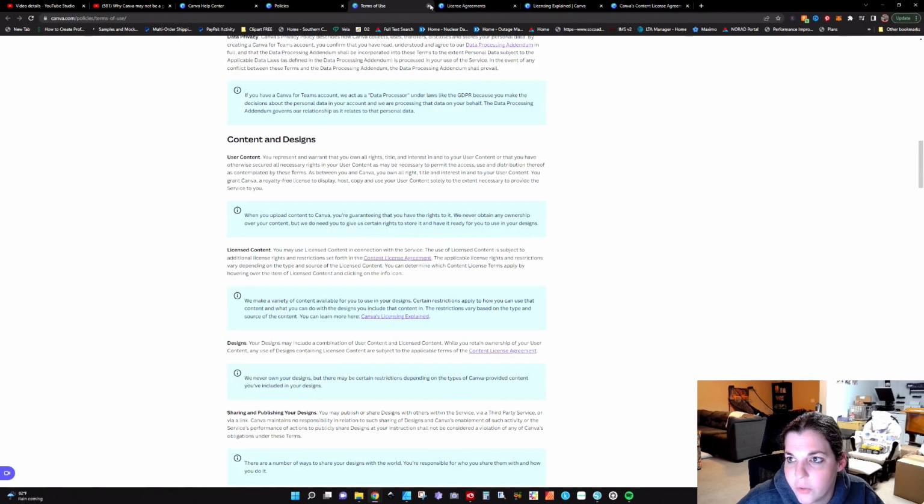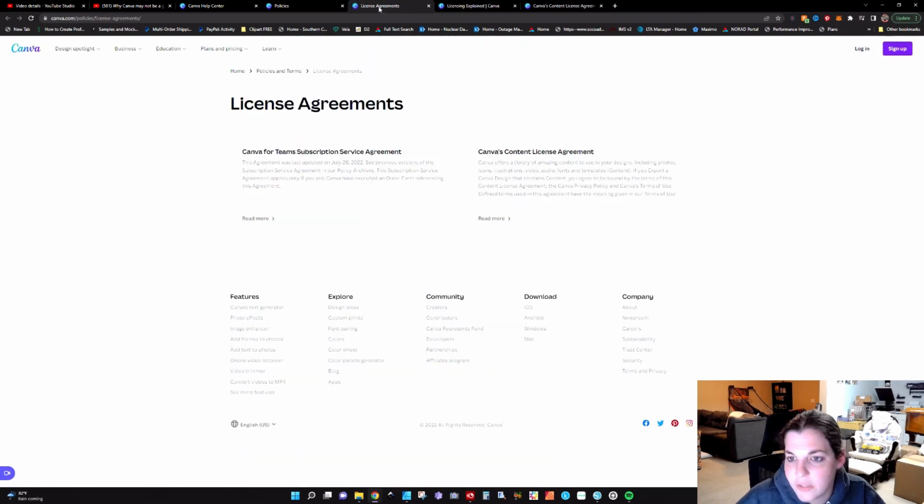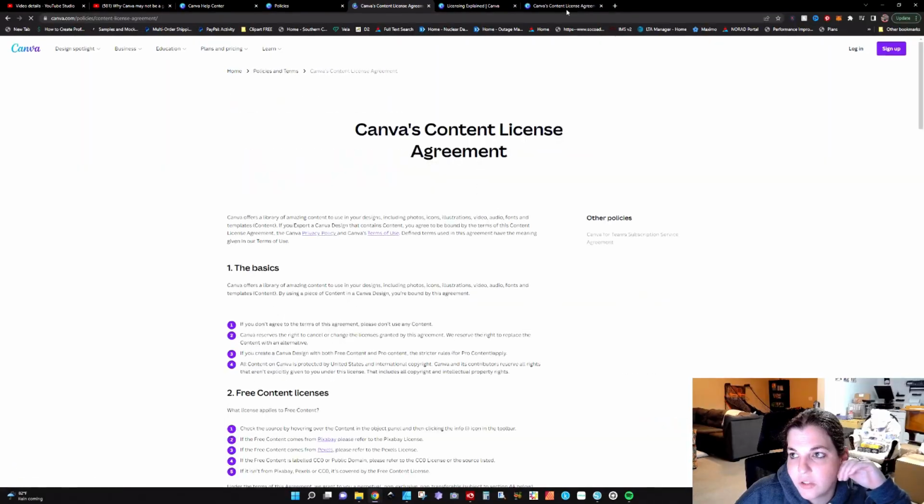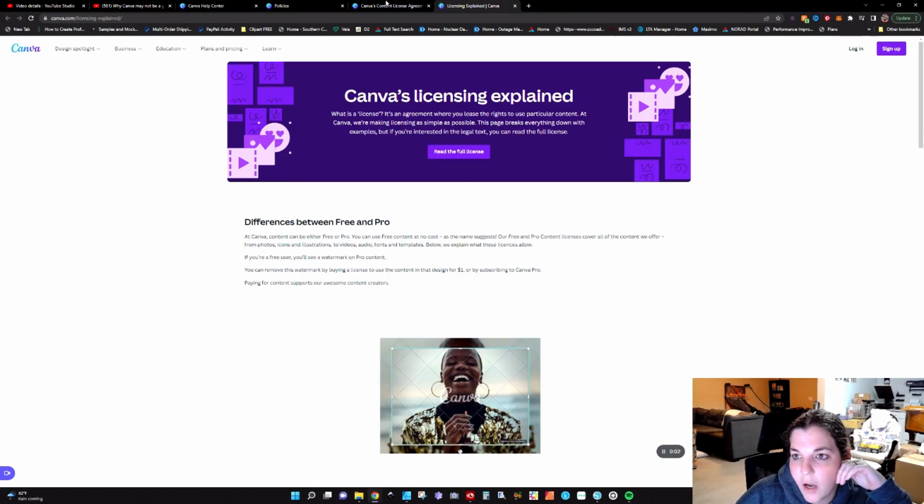And we are going to go into license agreements now. So they have two license agreements. This one is for the team subscription service agreement. So this is if you have multiple people on your account. I'm not getting into that today. We're going to get into the content license agreement. So we're going to go ahead and click on read more. That's the same tab that I had just opened up.